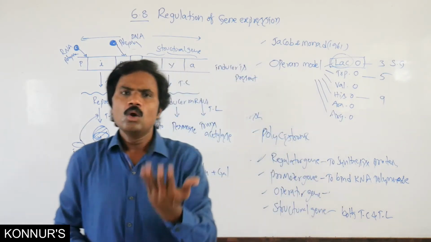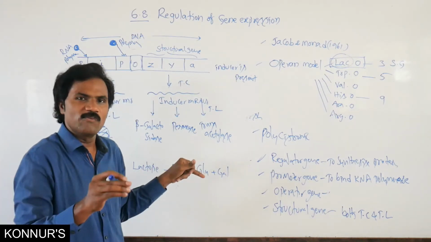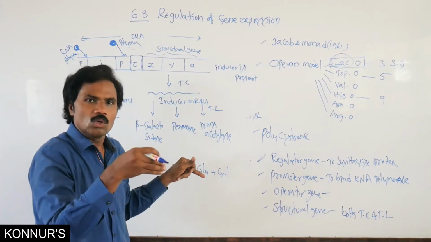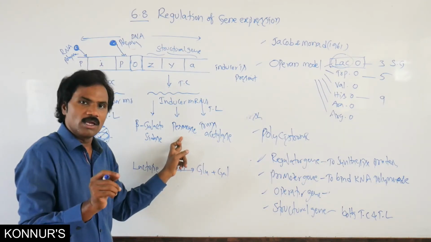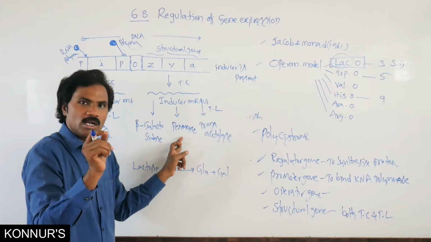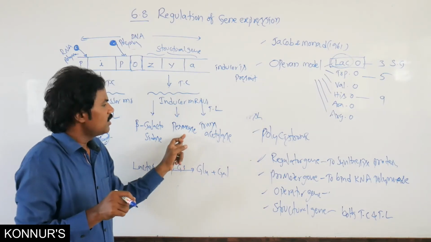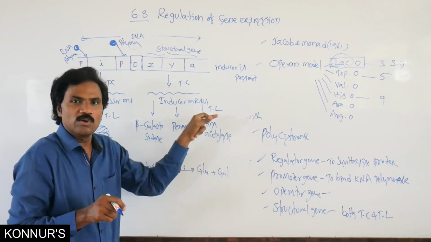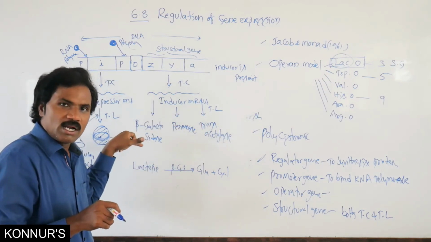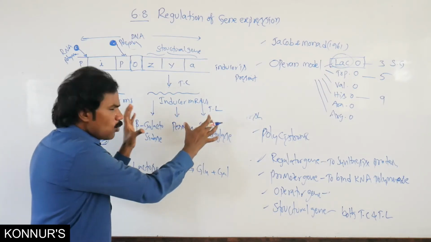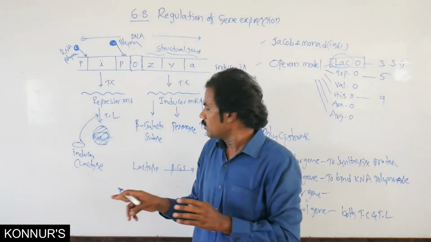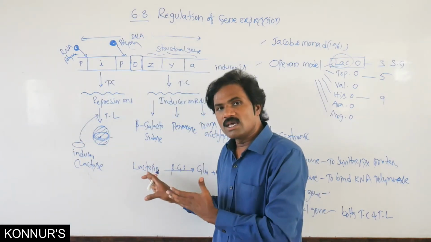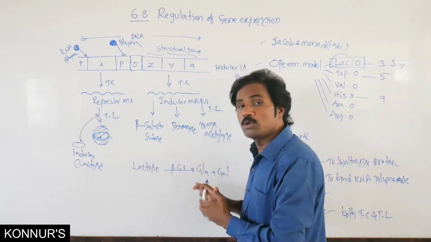Then what is the use of permease? Permease helps lactose enter through the cell membrane. Then transacetylase transfers the acetyl group. So overall, all these enzymes help in converting the disaccharide into monosaccharides.